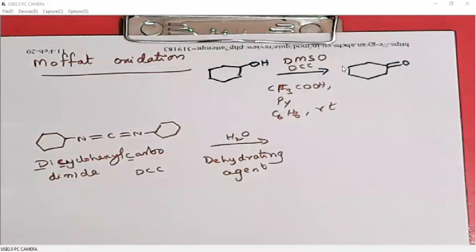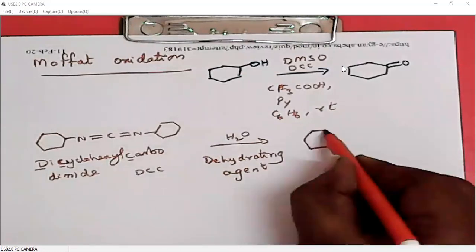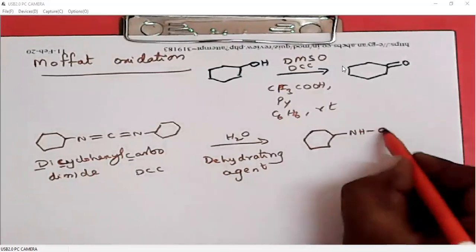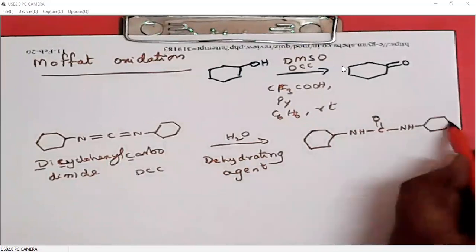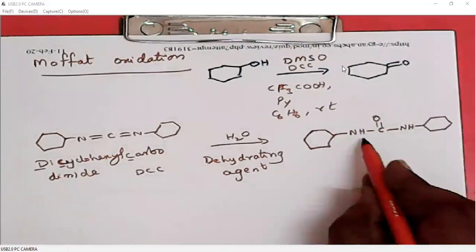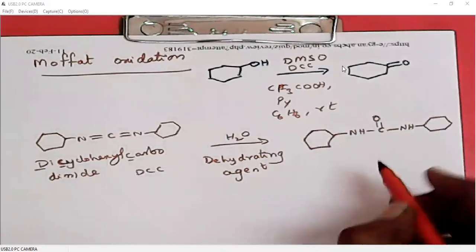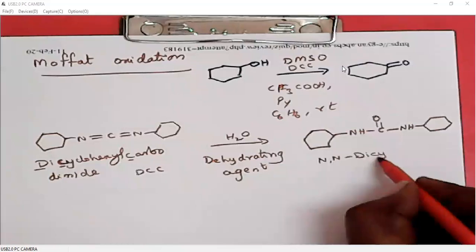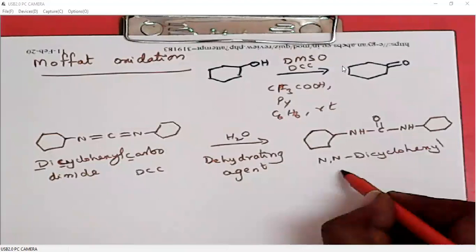right? So when it reacts with water, what does it generate? It generates dicyclohexyl urea, NH2CO NH2. It is called urea. This is N,N'-dicyclohexyl urea.